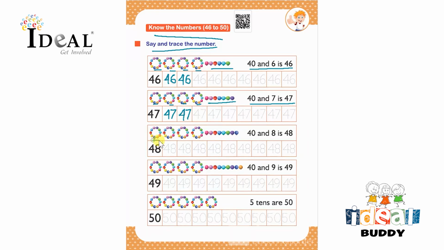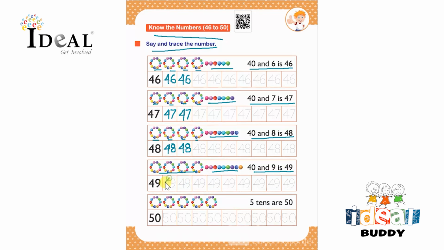After that it's 1, 2, 3, 4. 4 tens and 8 ones. So 40 and 8 is 48. And here they have to trace the number 48 and complete this whole row. After that there are 4 tens and 9 ones. So 40 and 9 is 49.